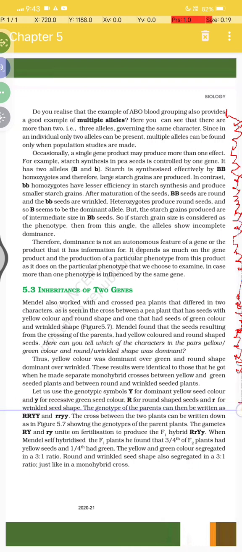And the genotypes of the parents can be written as capital R, capital R, capital Y, capital Y, and small r, small r, small y, small y.